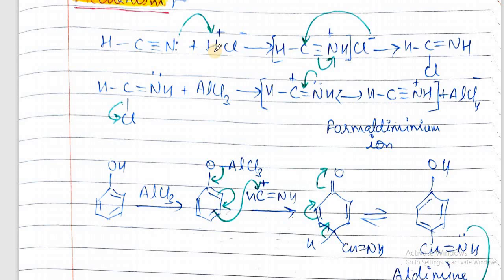Now this adds to this through lone pair, so NH, and N will now have positive charge, then Cl is associated with this, and then these electrons get transferred to here to make nitrogen neutral, and this Cl will get attached to this carbon, so C(Cl)=NH, neutral.